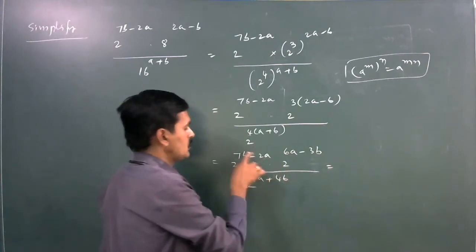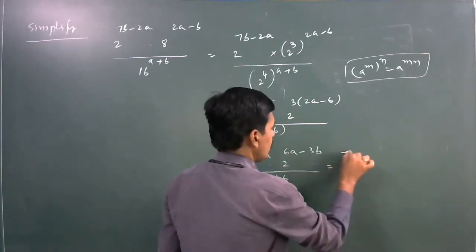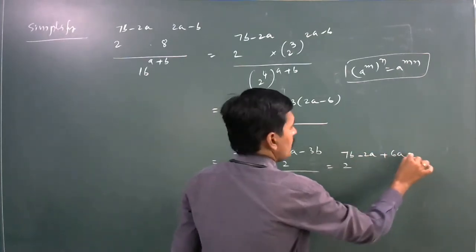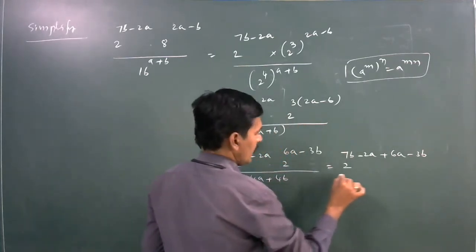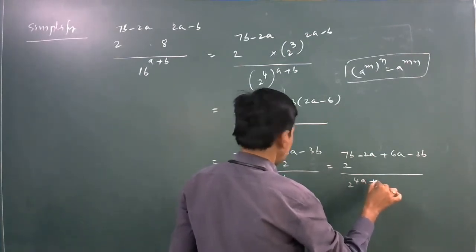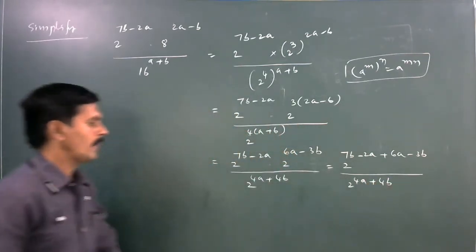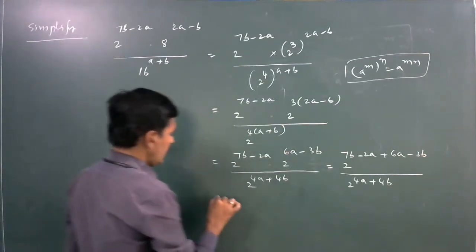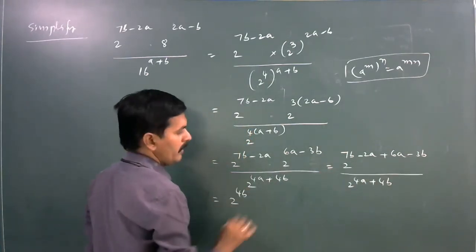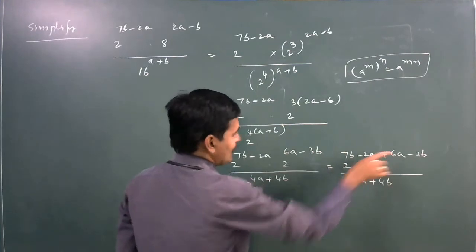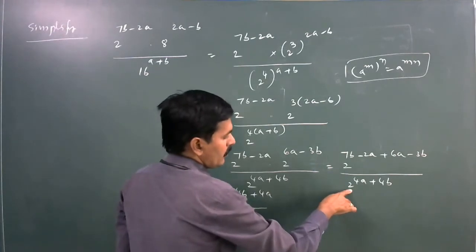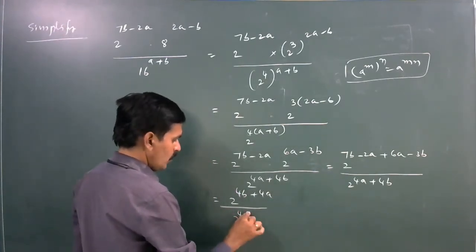The bases are equal means powers should be added. 2 power 7b minus 2a plus 6a minus 3b divided by 2 power 4a plus 4b. Here 2 power 7b minus 3b is 4b, minus 2a plus 6a is 4a, divided by 2 power 4a plus 4b.